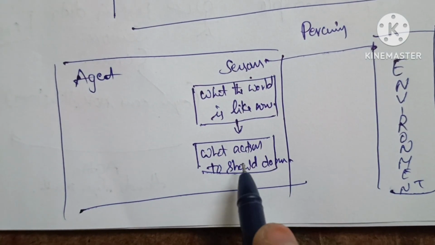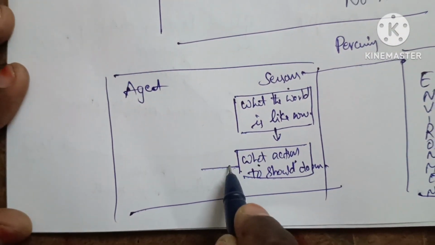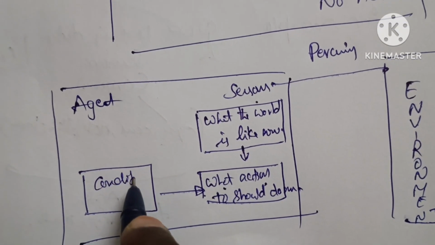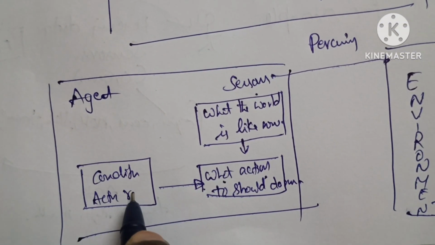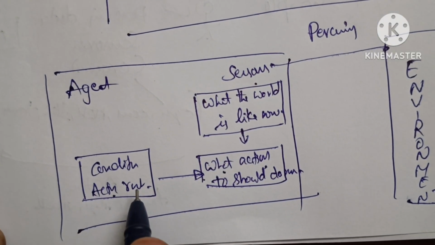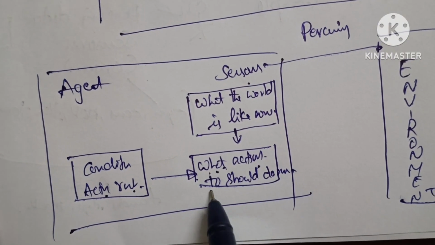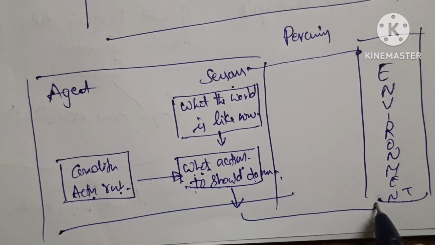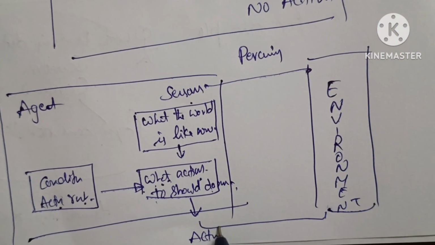How is so? What action based on the condition action rule? Is it clear? So based on the condition action rule, we decide what action should be done now. Then we perform the action into the environment by using actuators.